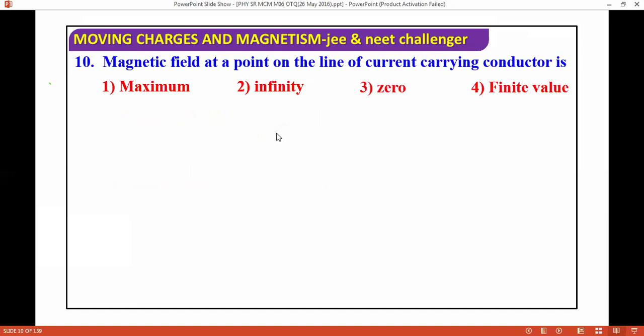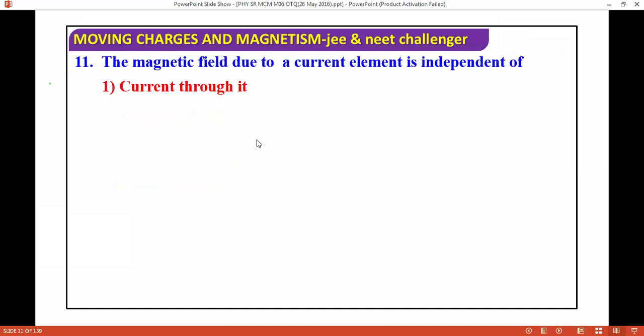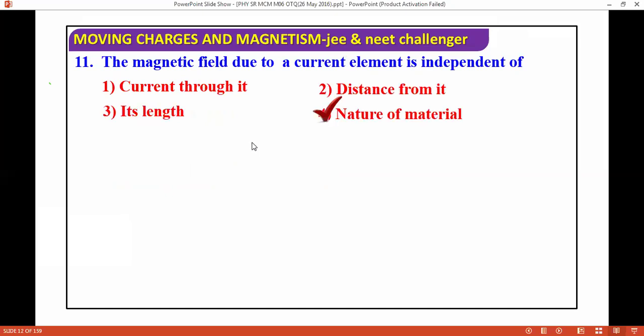Everyone do this question. Options: maximum, infinity, zero, finite value. So the correct answer is zero. Next question: the magnetic field due to a current element is independent of current, distance from it, its length, or the nature of the material. So the correct answer is the nature of the material. It does not depend on the nature of the material.